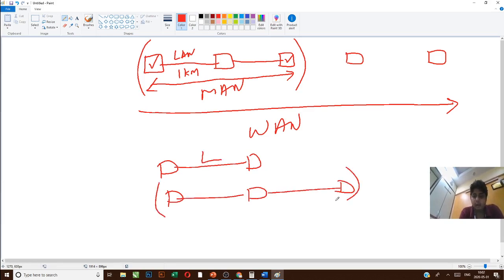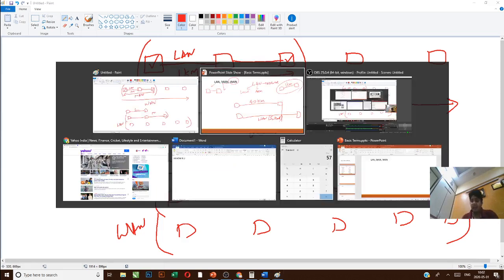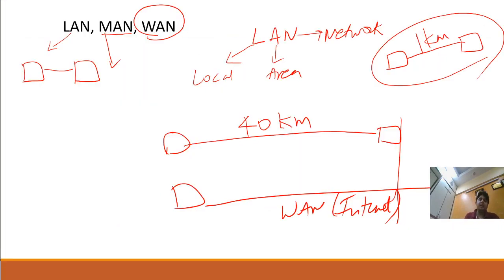LAN, now this full MAN, WAN. So local area network, metropolitan area network, and wide area network, guys. Local, metro, and wide area network. Wide area network means internet. So local area network means the computers which are connected in your office within 1 kilometer or up till 100 meters also. It defines how upgraded the technology is, which technology you are using.